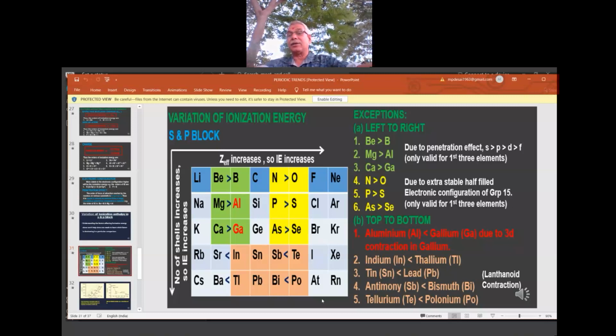This is general. At the right side of the slide, I have given some examples: beryllium more than boron, magnesium more than aluminum, calcium more than gallium, nitrogen more than oxygen, phosphorus more than sulfur, arsenic more than selenium. Top to bottom, aluminum, gallium, due to the 3d contraction in gallium.